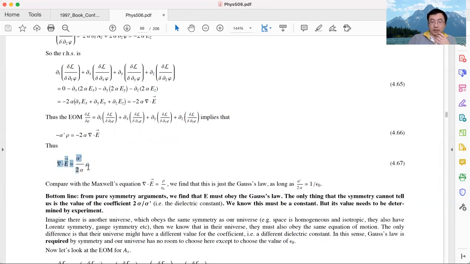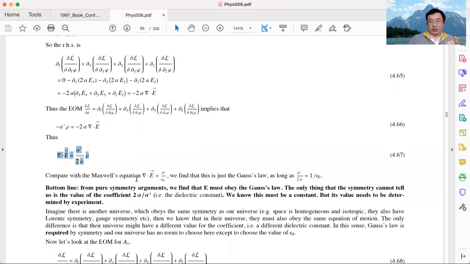Okay. And what is this equation? This equation is exactly one of the Maxwell's equations. And more precisely, this is Gauss' law. Gauss told us the spatial divergence of the E field is charge density divided by epsilon 0. Charge density multiplied by some constant. From the symmetry, we can see that this has to be true. We don't know the value of this coefficient, but the divergence of E must be proportional to the charge density.